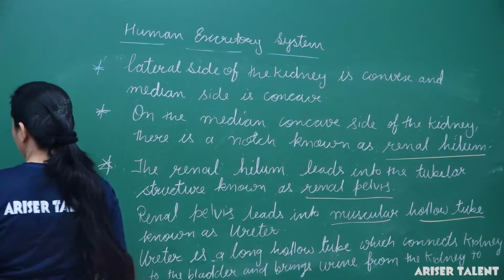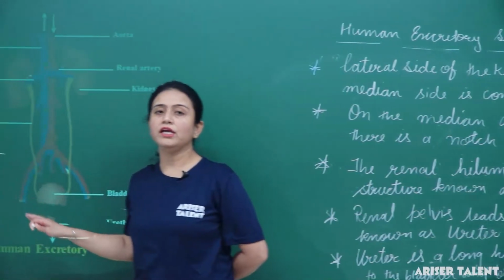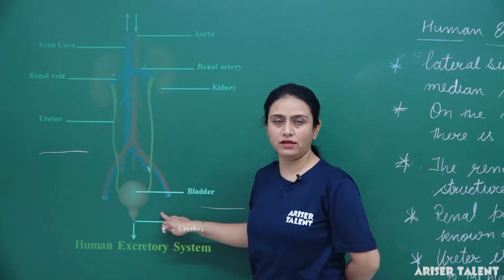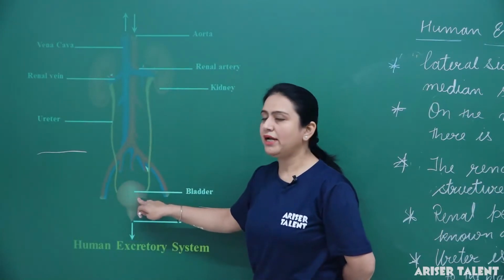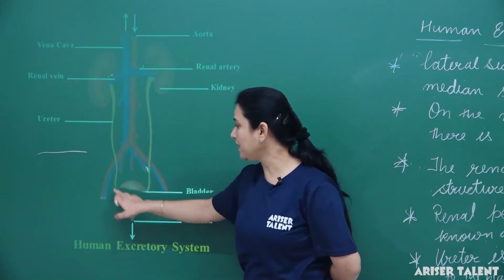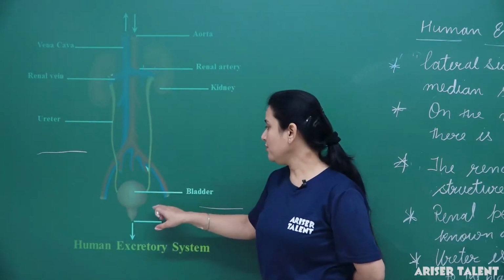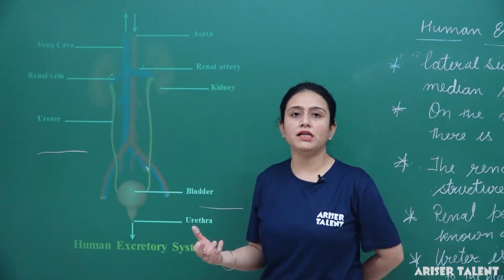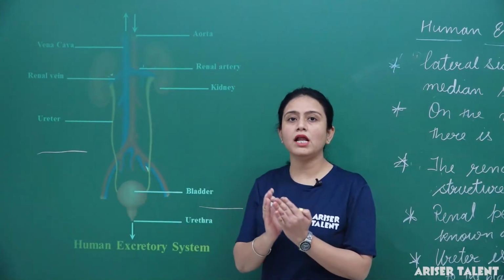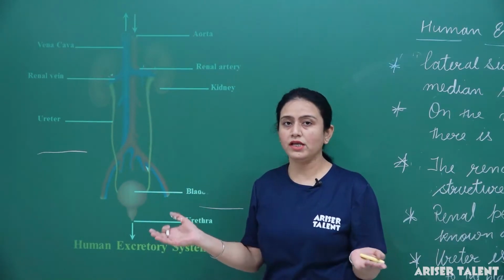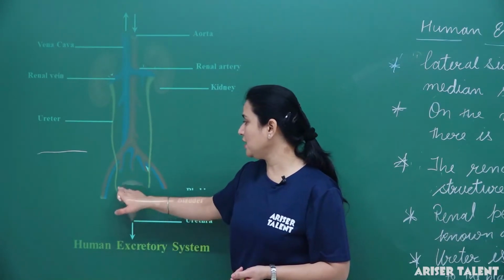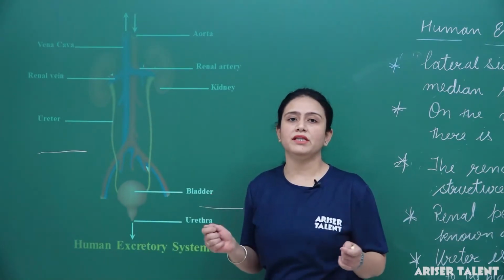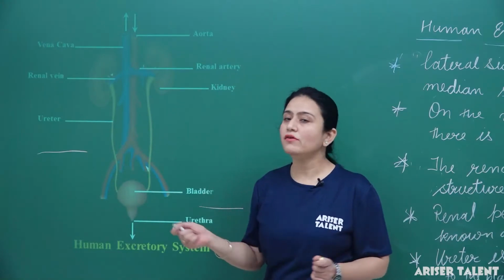Okay. So now we will talk about the bladder. What is the bladder? Here we can see the bladder is a muscular pear-shaped sac. It generally has thick walls which are lined by epithelium, and this epithelium allows it to expand. Means the walls of the bladder are lined by epithelium, and these allow the expansion of the bladder.